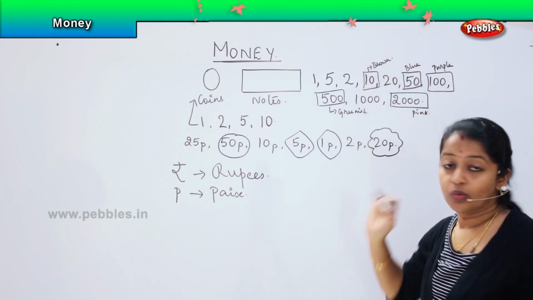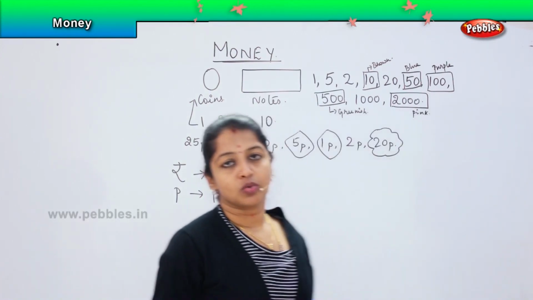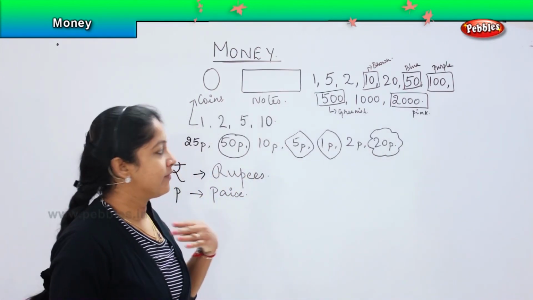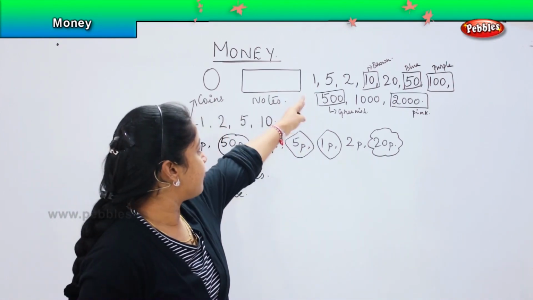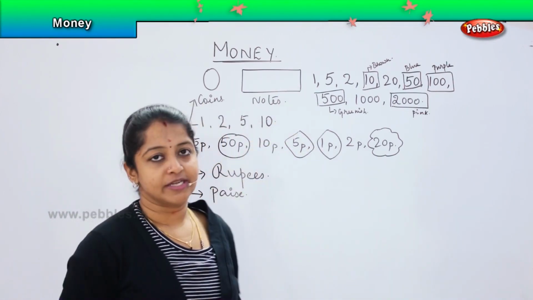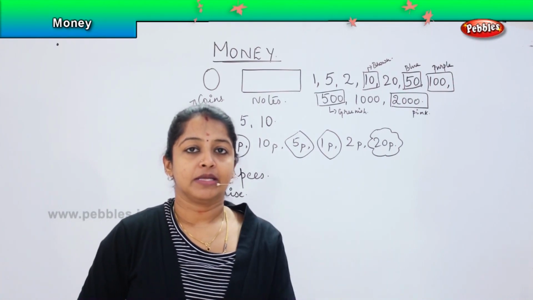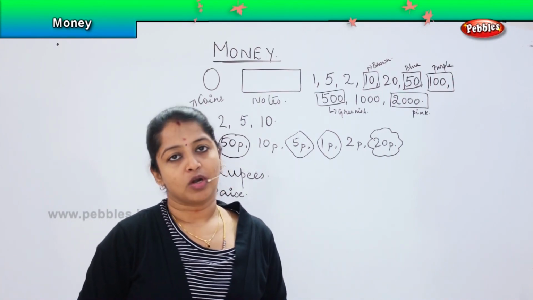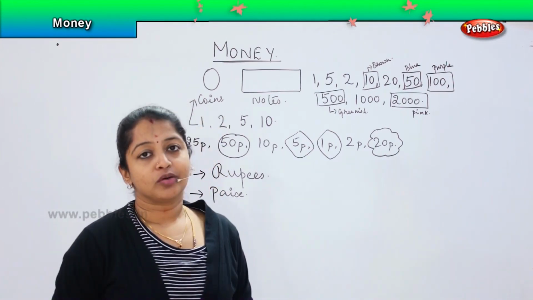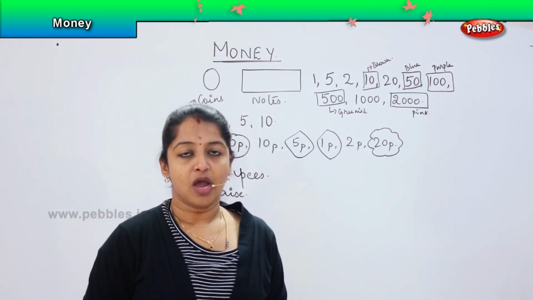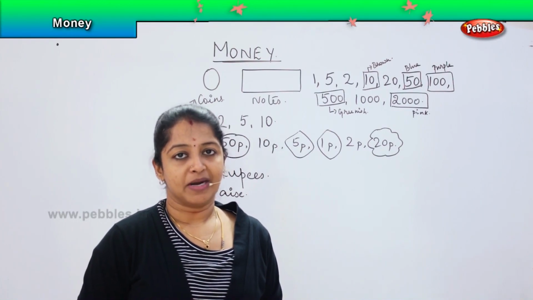Yes? So have you noted the changes? Have you seen these notes? You will be seeing it whenever you purchase something, we buy something, we use the denomination of either the notes or the coins to give the money and then to purchase the thing whatever we want. Yes? So now I am going to tell you the conversions. How are we going to convert the money value?